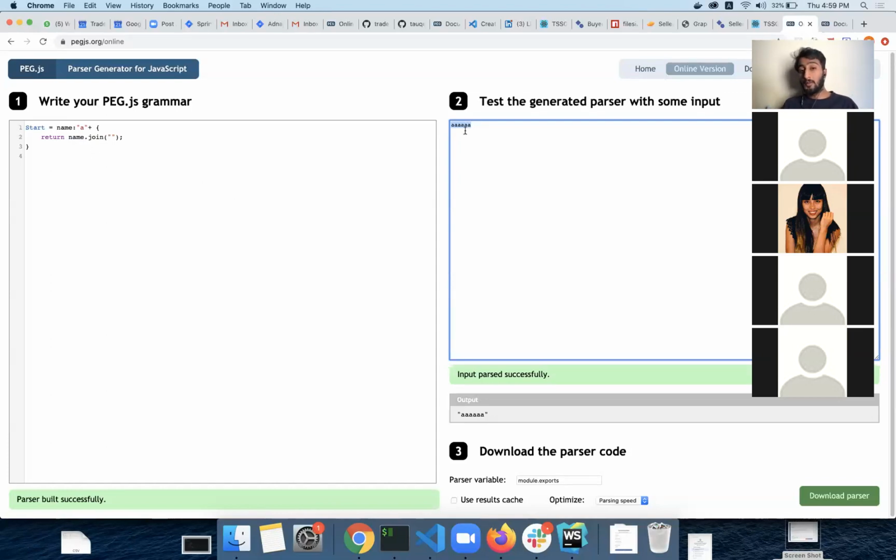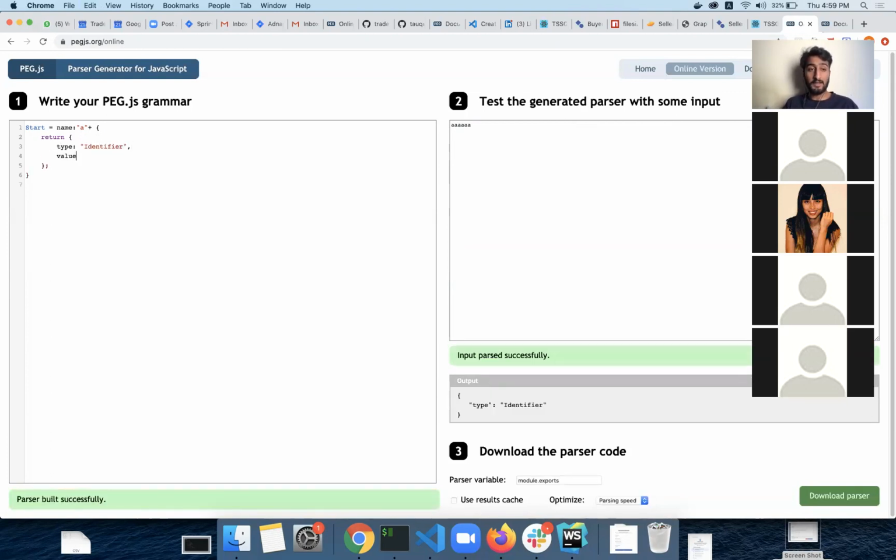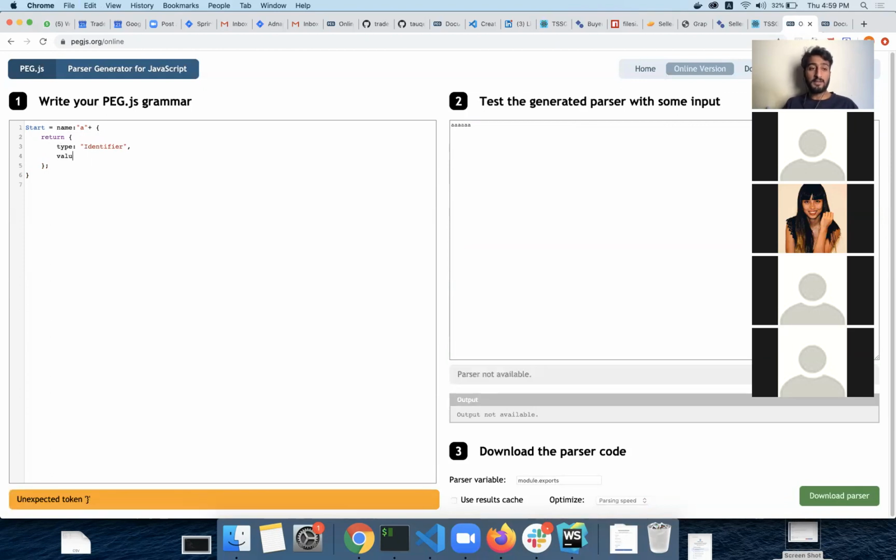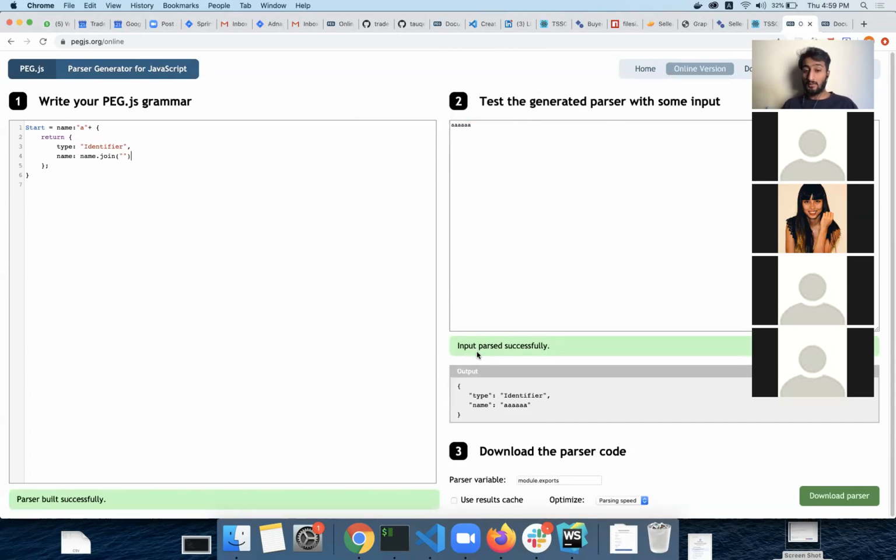Let's say I want this to have a proper semantic meaning, like a node. So what I can do is simply return an object of type, maybe I will call it identifier, and then the name of the identifier. So we can just return that. And look at this, it accepted this, and then it returned us the type identifier and name as A. Do you have any questions so far? Anybody? No, it's quite clear.